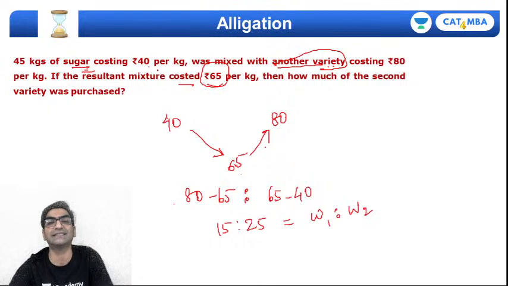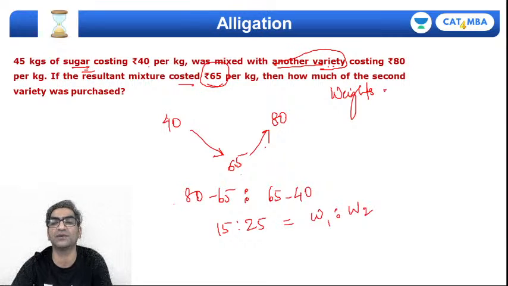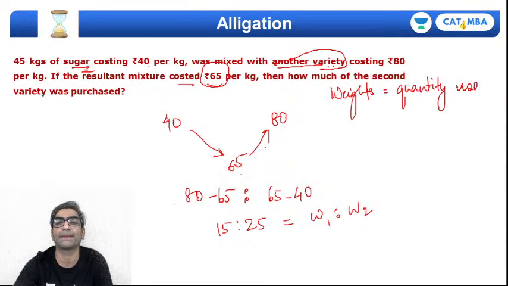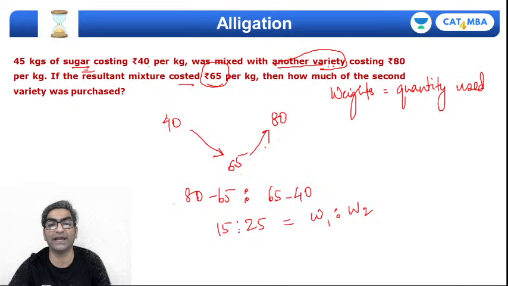Now when you're mixing substances, then your weights will be the quantities that you use, right? Weights will be the quantity used. So I should mix them in the ratio 5 3s are 15, 5 5s are 25. So if I want to make 8 kgs of a mixture, then 3 kgs and 5 kgs respectively were purchased.